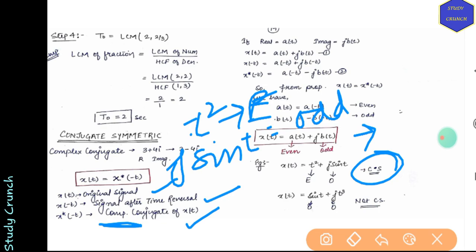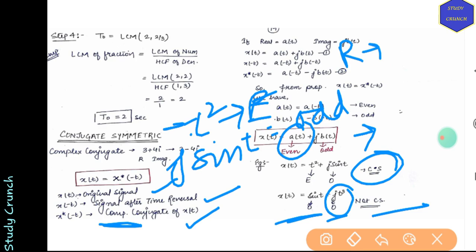Sin t plus j t³, we know that this is not conjugate symmetric. Why? Because sin t is odd, and j t³ is also odd. But in conjugate symmetric, the first term, that is the real term, should be even and the imaginary should be odd.